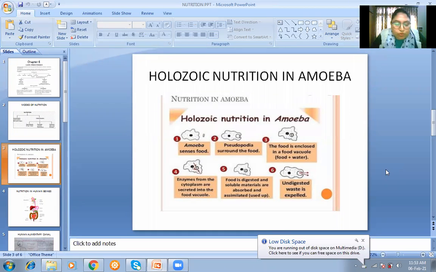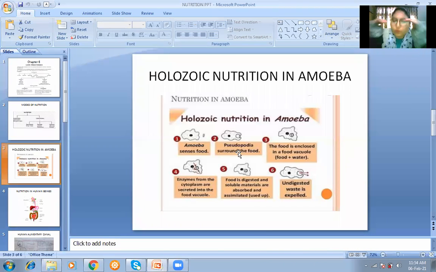So for amoeba, I told you four steps are there: ingestion, digestion, assimilation, and egestion. Ingestion means whenever any food particle comes near the body of amoeba, amoeba senses that food and extends its finger-like projections towards the food particle and surrounds the food. When it surrounds the food, the two ends of the pseudopodia join together. So the food is enclosed in a food vacuole. That means food plus water is in the food vacuole.